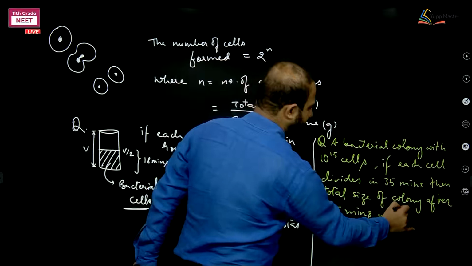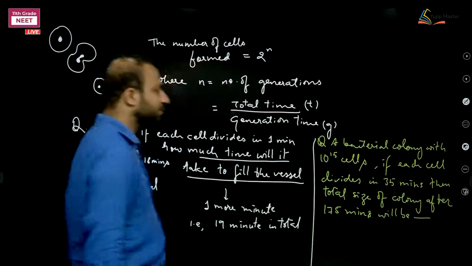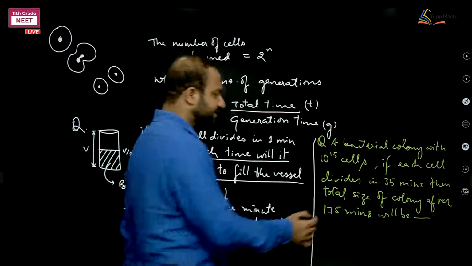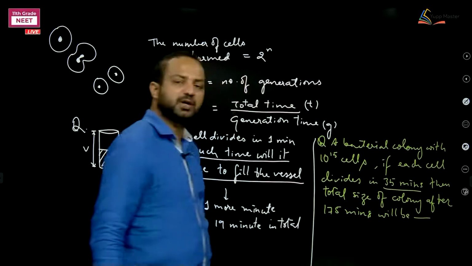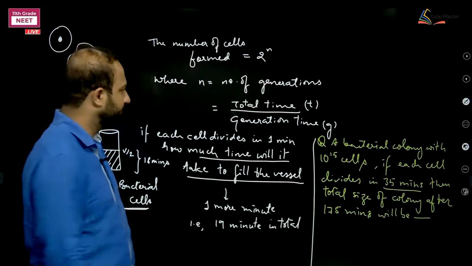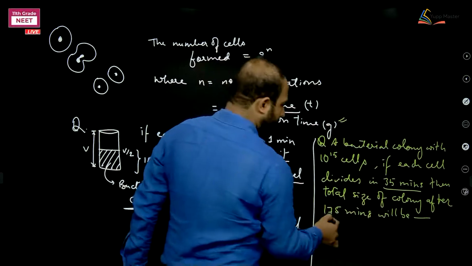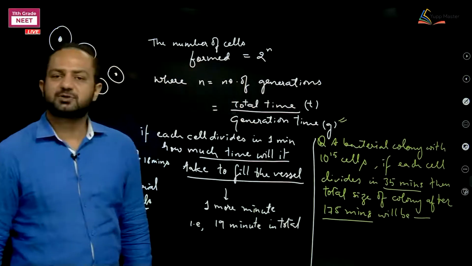Now what is given to me and what can I find out? This 35 minutes is the generation time, small g, and 175 means total time, small t.